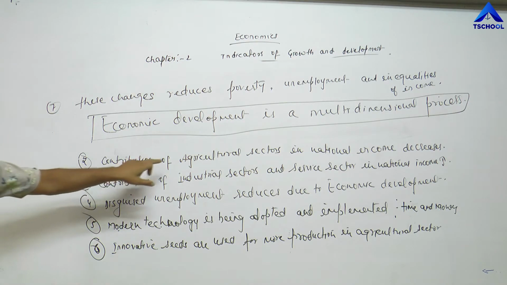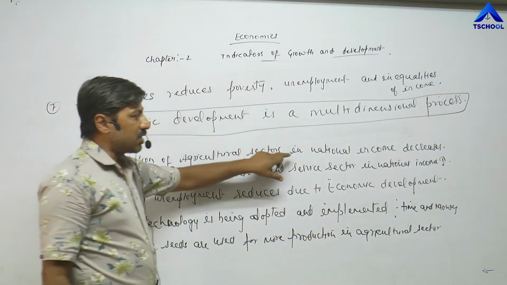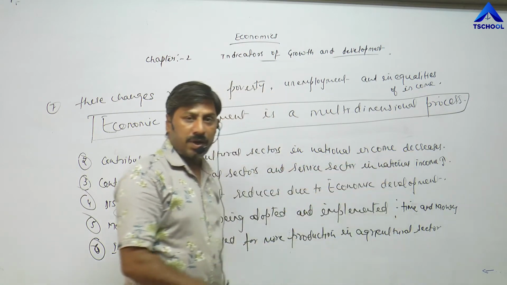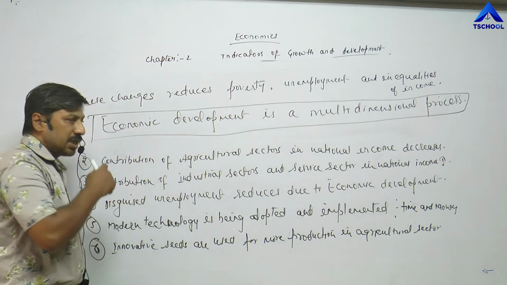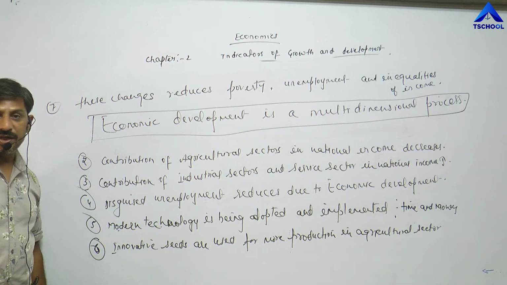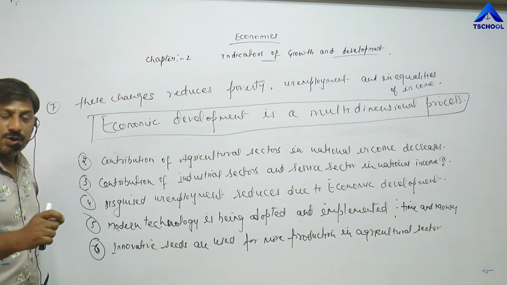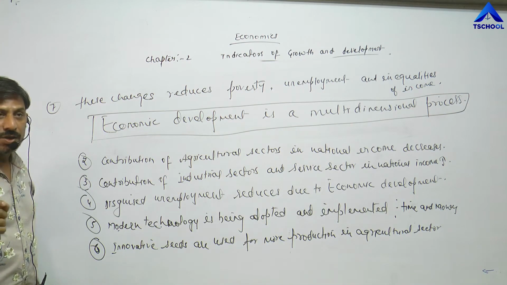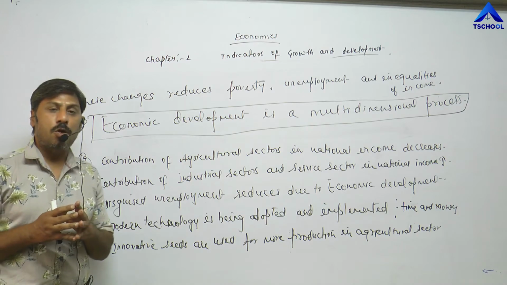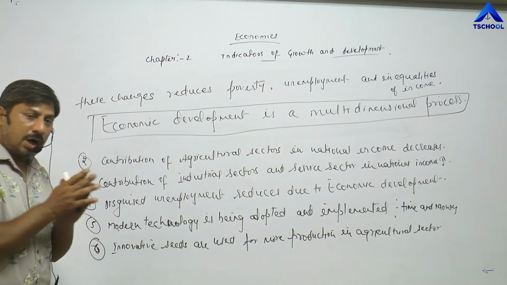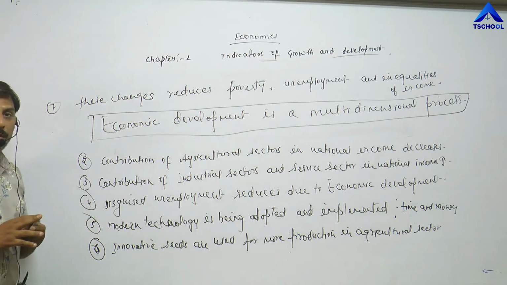How? The contribution of the agricultural sector in national income decreases due to development. Reason: with the establishment of various types of industries, either by the public sector or the private sector, individuals residing in rural areas who are not able to get better job opportunities can now shift to urban areas for better job opportunities.